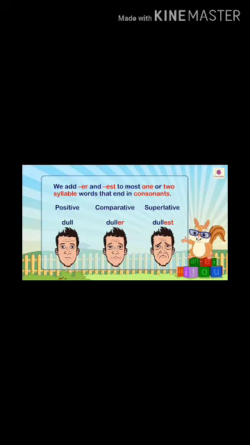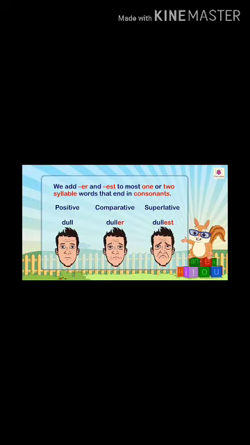So now what you have noticed is that in comparative we add ER, and in the superlative we have added EST.